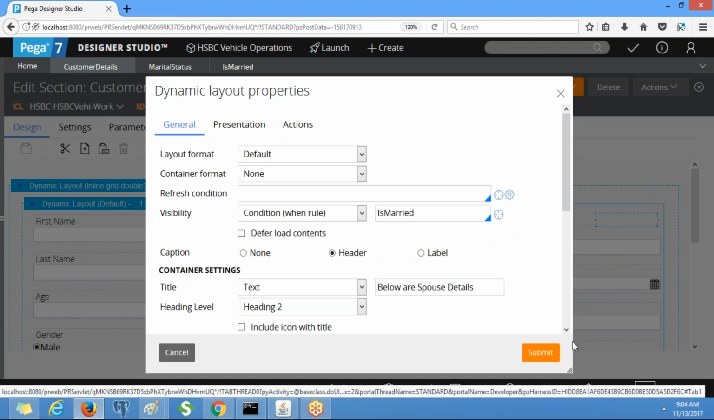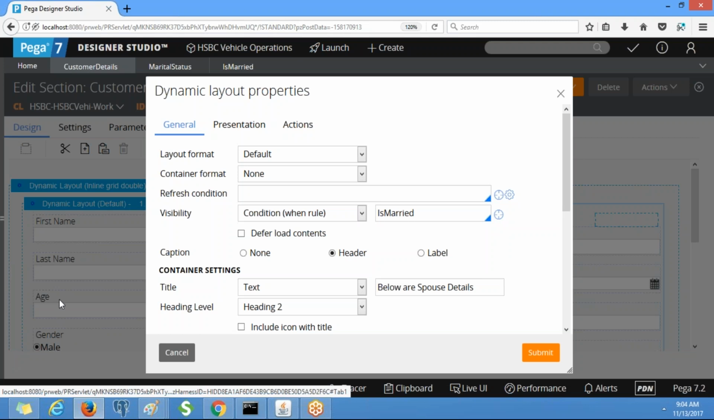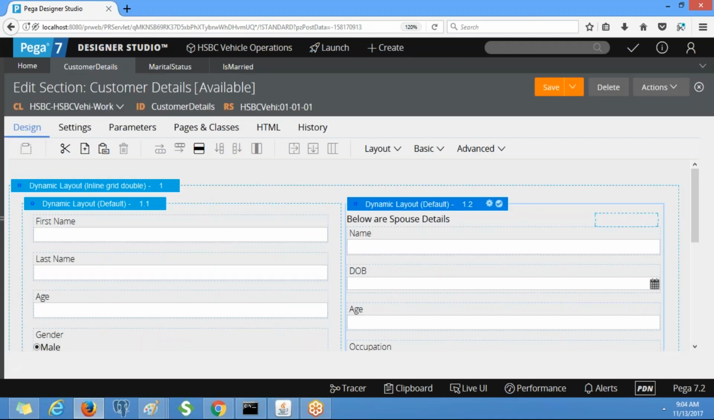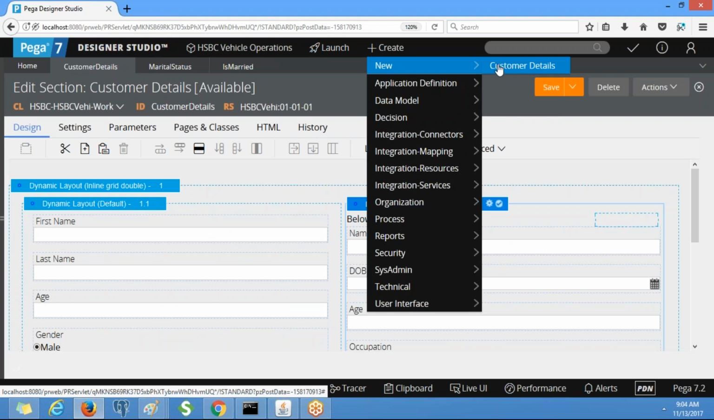You submit. Whenever you click on the marital status radio button, the complete section will be refreshed, and along with this, the when rule will also be executed. If you have selected marital status as married, then this layout will be displayed, otherwise not. Clear? Click on submit. Save. Now we need to test this, right? Go to the customer details.